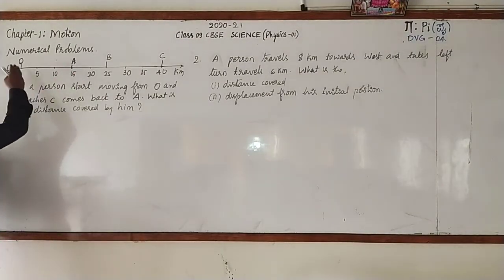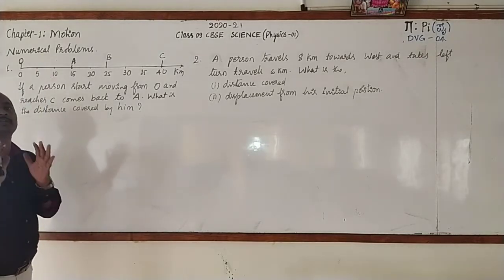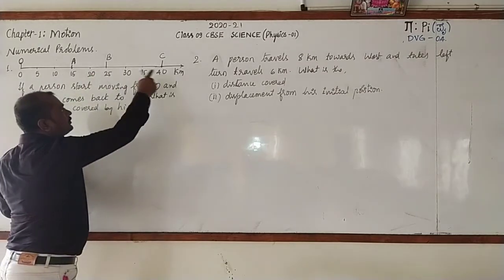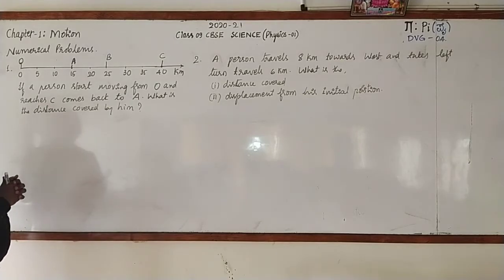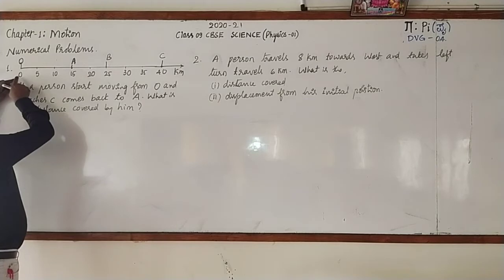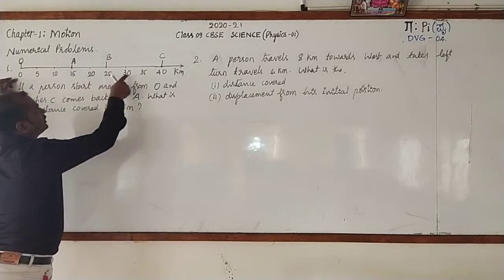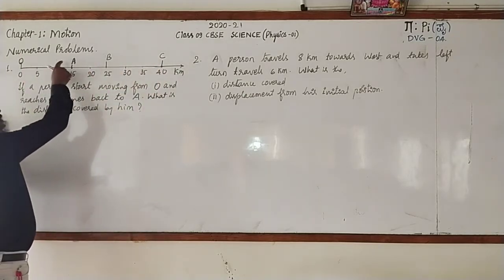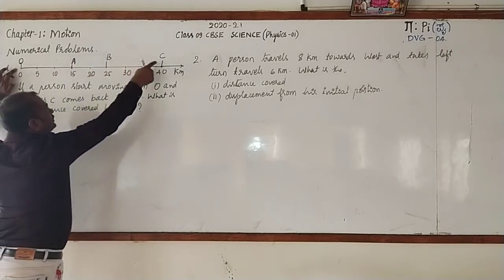Dear students, we shall go through some of the numerical problems with respect to distance and displacement. Here they have given the length of a path on which a person moves. They are given 0 kilometer, 5 kilometer, 10, 15, 20, 25, 30, 35, 40, and it continues. And the different positions of a man are given. It is A, B, C.